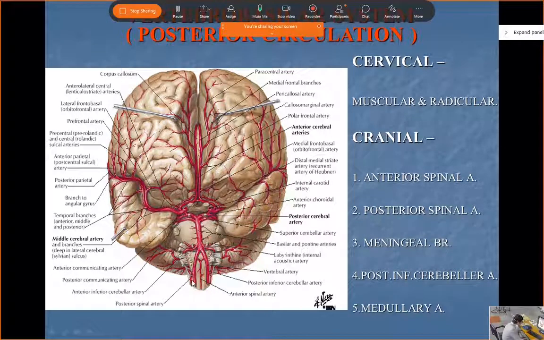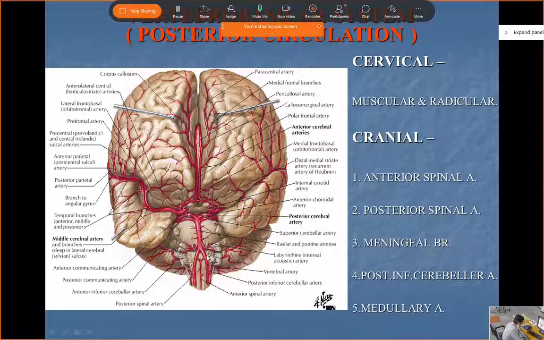Anyone? The vertebral artery is a branch coming up from which artery? So, subclavian. Anyway, so the vertebral arteries are coming from the first part of the subclavian artery.